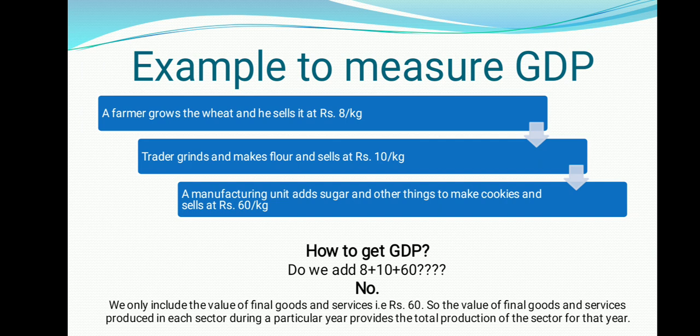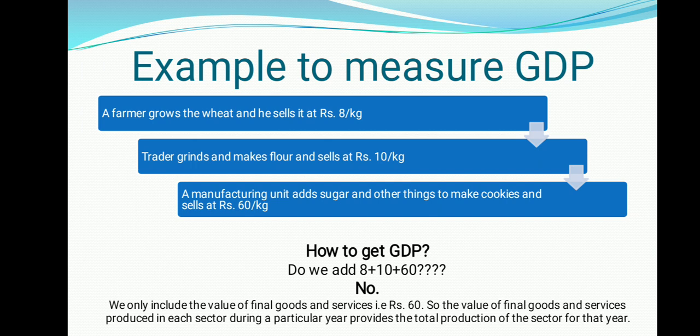So all these services, and after that he has to pack the cookies in packets, and afterwards the packets should reach the market also, so transportation is also needed. The salesperson who will finally take it to the shop and give it to the customers, that salesperson's income is also needed. So all this will be taken as 60 rupees per kg.